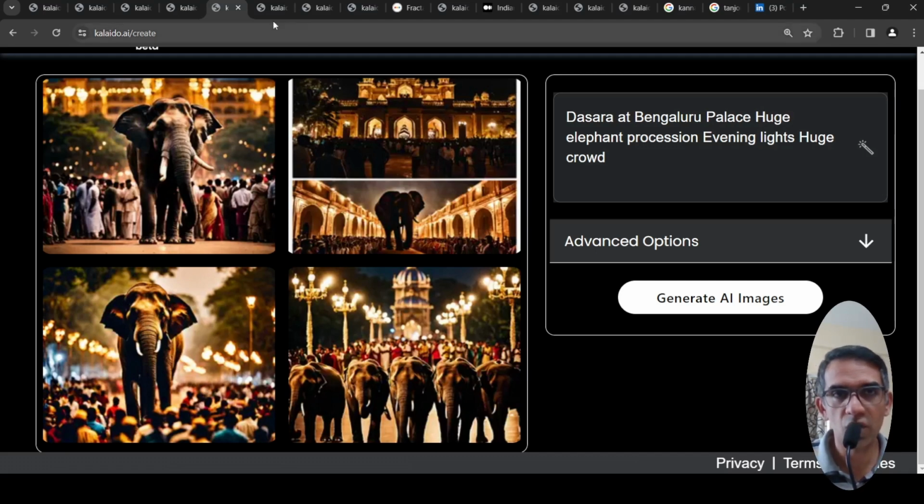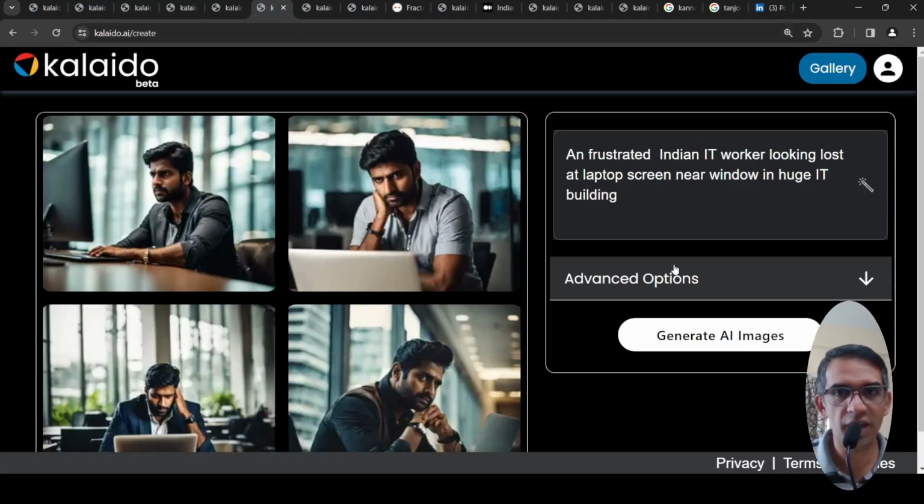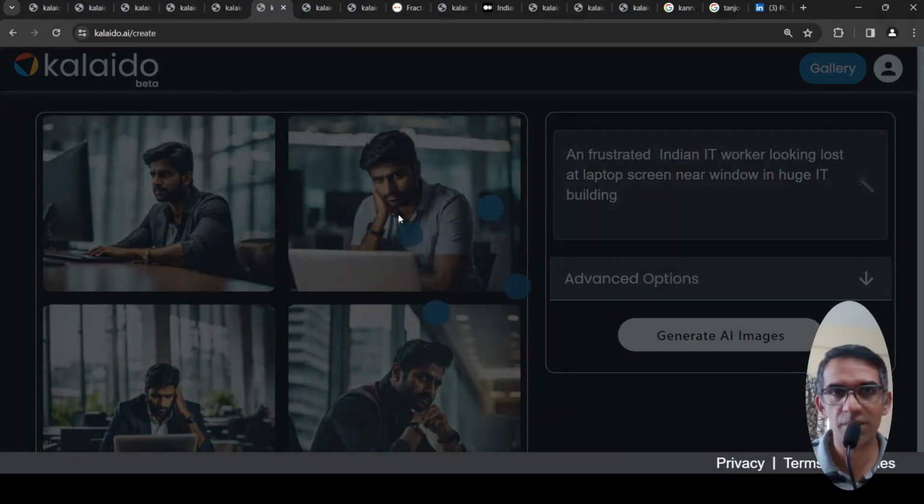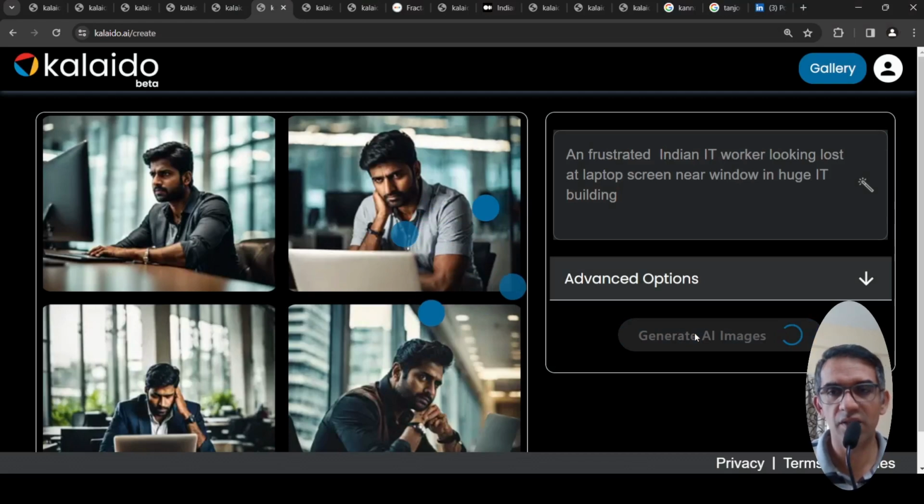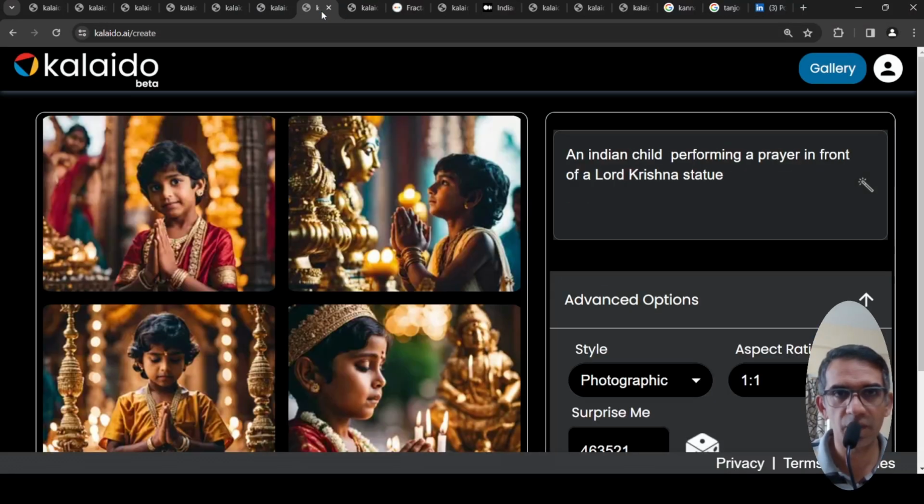Yeah, so that is my initial impression. Again, I wrote a frustrated Indian IT worker looking lost at a laptop screen near a window in a huge IT building. It kind of generated these images. And if you look at this image, for some reason I'm not able to zoom. Okay, let me do one thing. Let me generate this AI image again and let it get generated, right? In the meanwhile, I'll point out what I'm coming to.